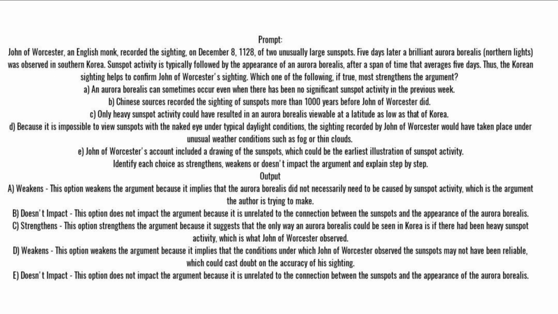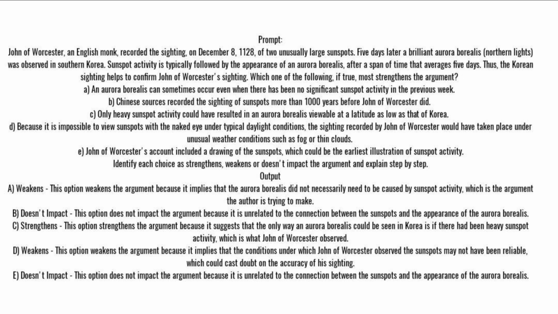Prompt. John of Worcester, an English monk, recorded the sighting, on December 8, 1128, of 2 unusually large sunspots. 5 days later a brilliant aurora borealis, northern lights, was observed in southern Korea. Sunspot activity is typically followed by the appearance of an aurora borealis, after a span of time that averages 5 days. Thus, the Korean sighting helps to confirm John of Worcester's sighting. Which one of the following, if true, most strengthens the argument?